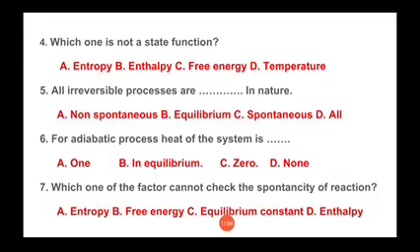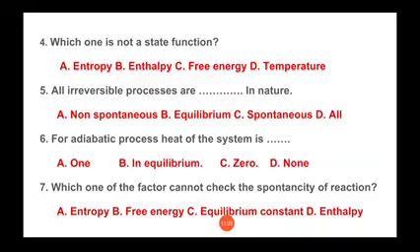Next question. For an adiabatic process, heat of the system is blank. Students, we all know the adiabatic process, because in the Carnot cycle two of our strokes are adiabatic expansion and adiabatic compression.